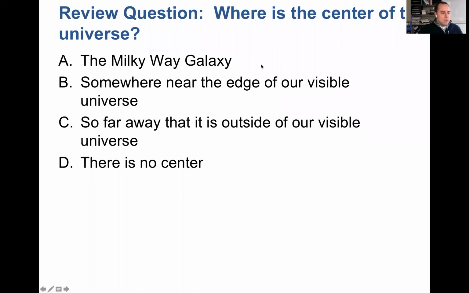Here we go. Today's review question. Where is the center of the universe? Is it the Milky Way galaxy? Is it somewhere near the edge of our visible universe? Is it so far away that it's outside of our visible universe? Or is there no center at all? Pause it if you like. I'll tell you the answer now, though.